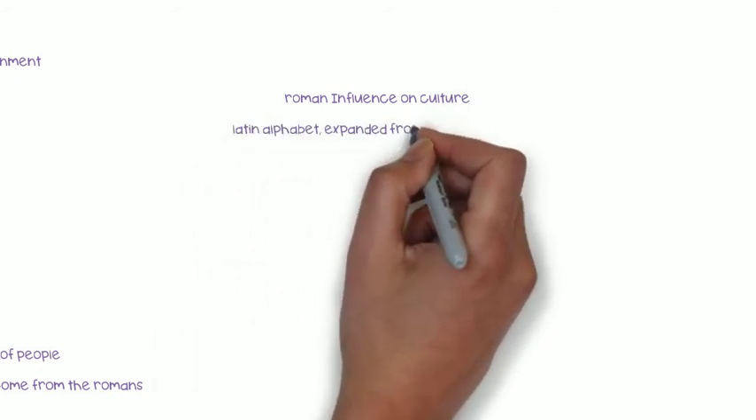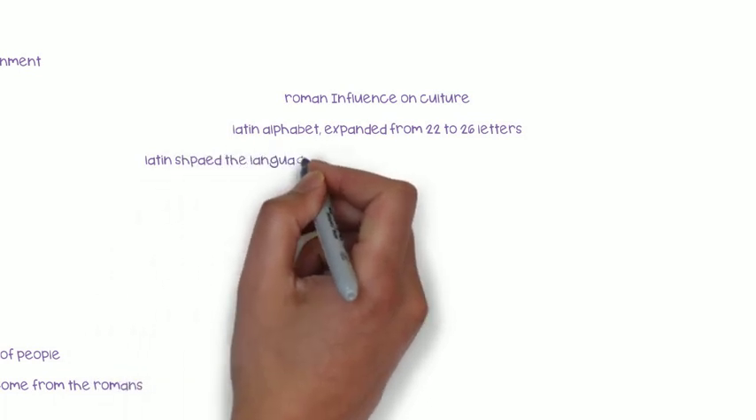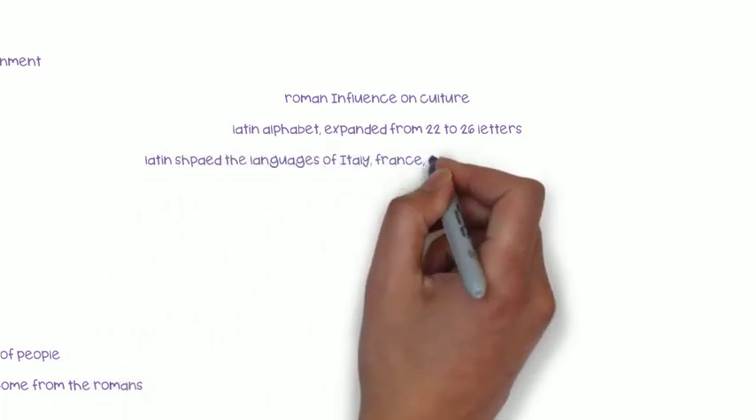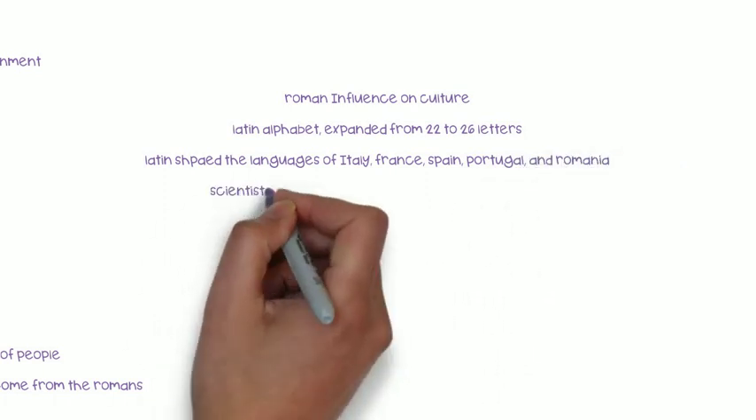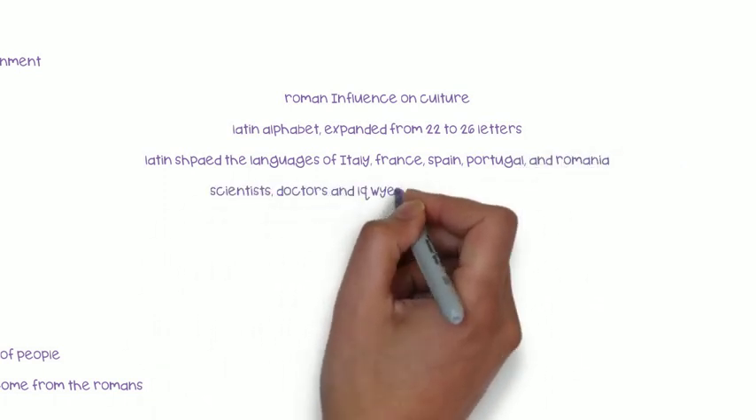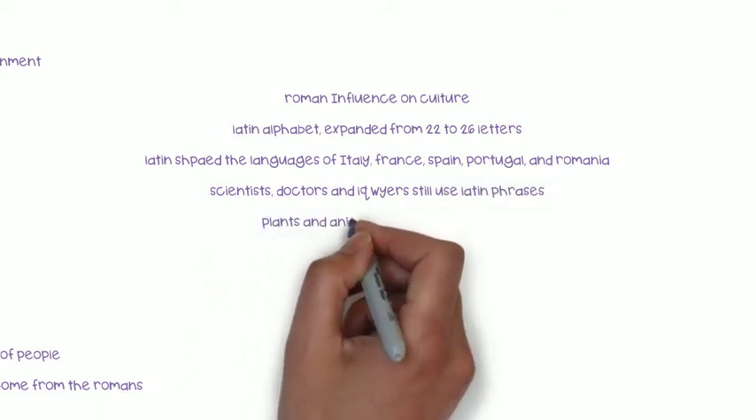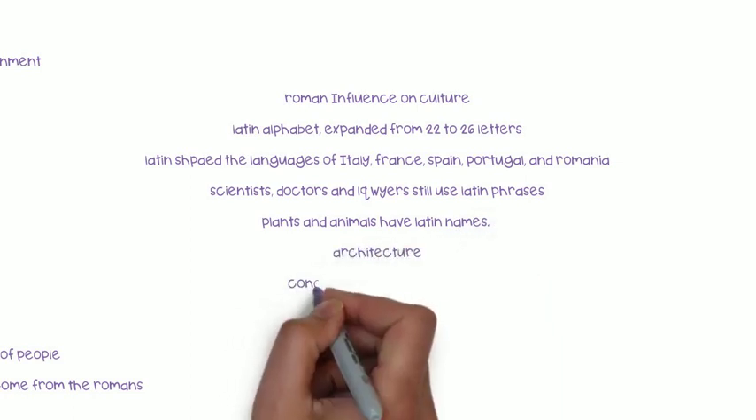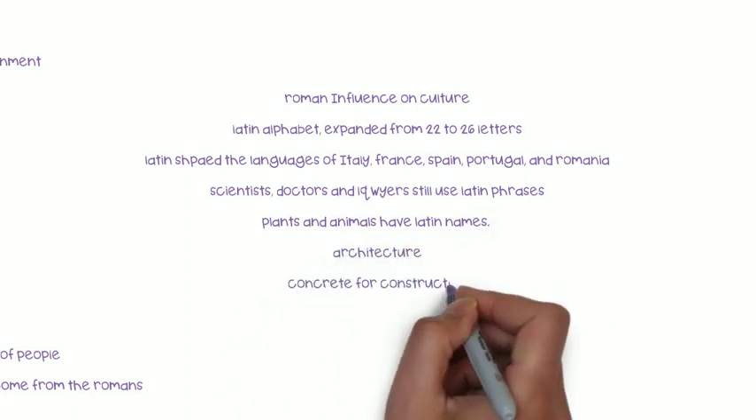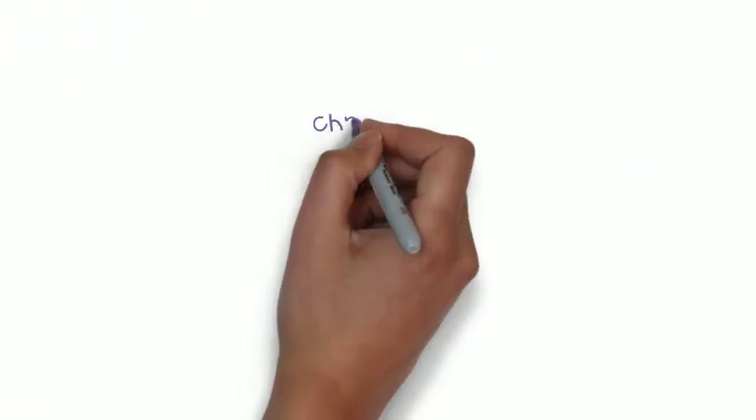Roman influence on culture. Today we use the Latin alphabet, expanded from 22 to 26 letters. Latin shaped the languages of Italy, France, Portugal, and Romania. Many English words also come from Latin. Scientists, doctors, and lawyers still use Latin phrases. Every known species of plant and animal has a Latin name. Today, we also still read the works of Romans such as Virgil, Horace, Livy, Cicero, Suetonius, and Tacitus.